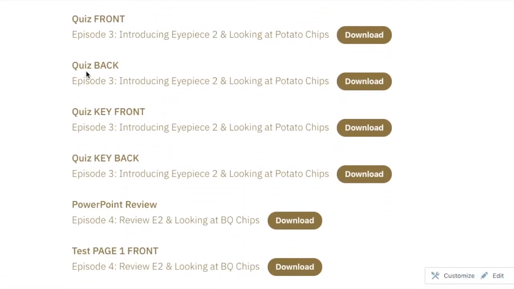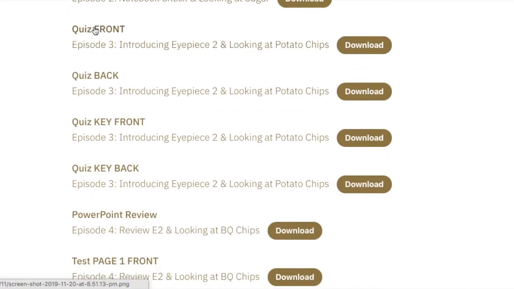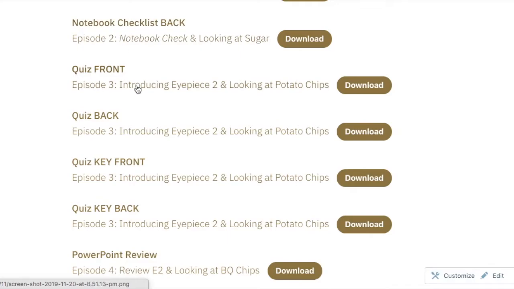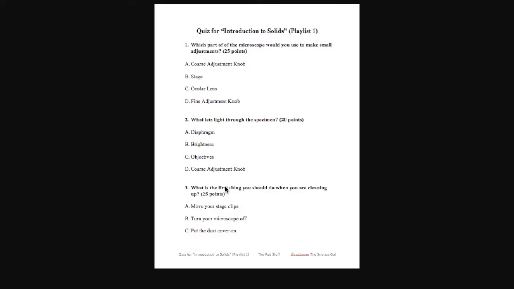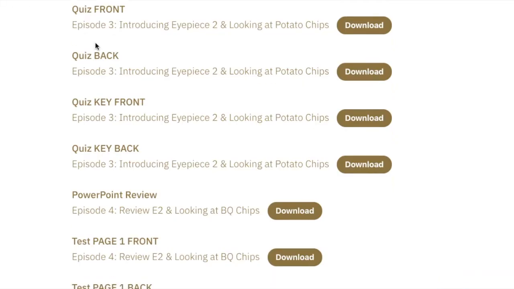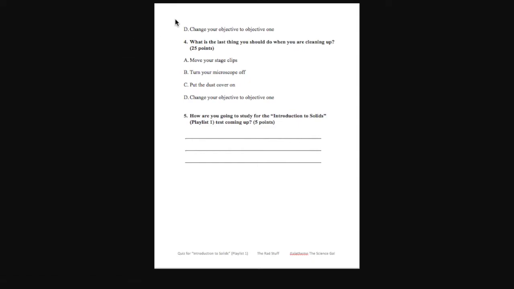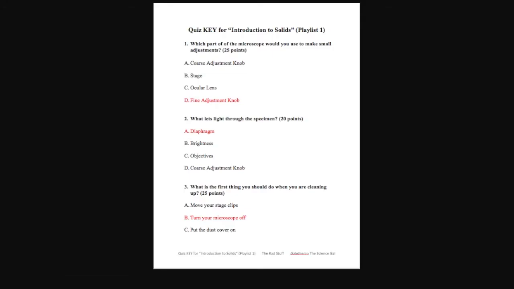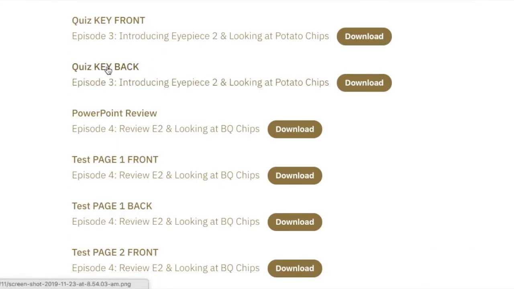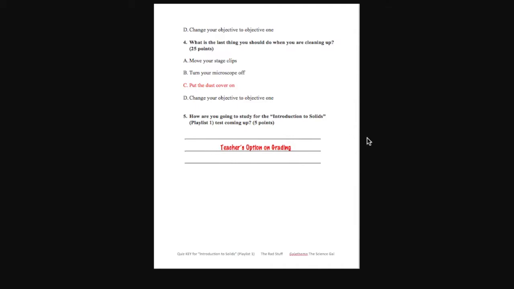You will go back to the quiz, and this would be in episode 3 because it has the episodes underneath it to see which one it was from. If you go to the quiz, you will get 3 of the questions, and then if you go to the back, you will get the 2 left over and 1 answer choice from number 3. And then the keys would be for both of these, the front and the back, and the answers are in red, but sometimes the teacher gets the choice of choosing what is correct.